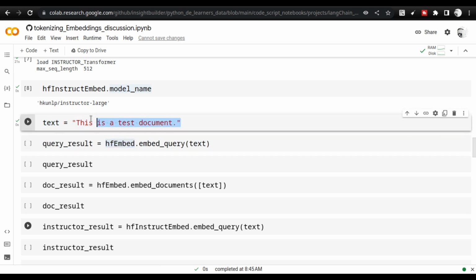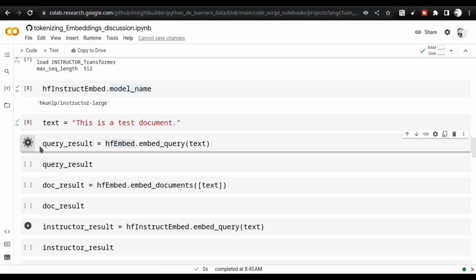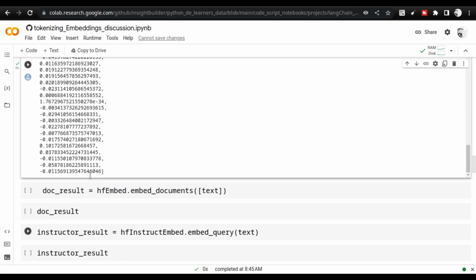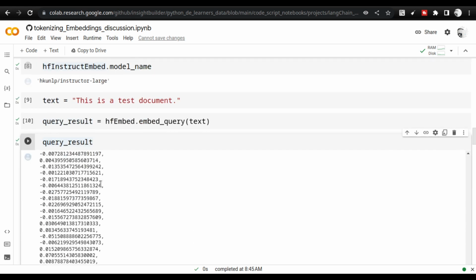So this is a text, right? I am not splitting it. I am directly sending this into HF_embed, using HF_embed.embed_query for doing that. And if you take a look at the query result, you'll see that it is numbers. This is what I was talking about.